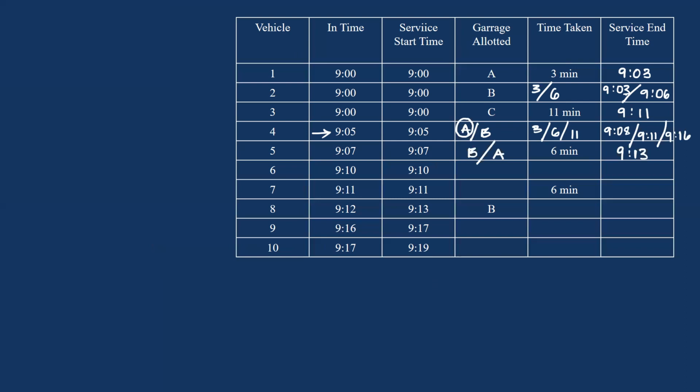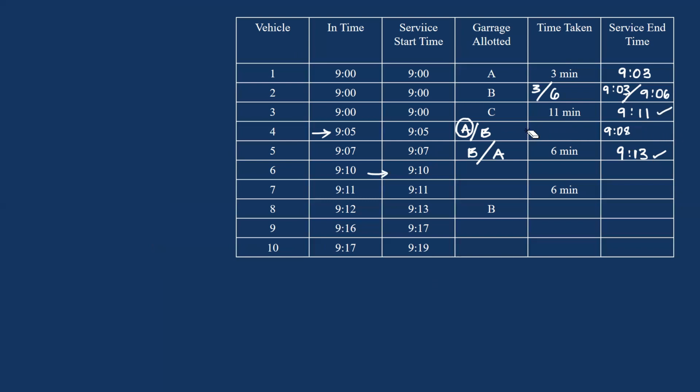Now we have one more vehicle entering at 9:10, and the service starting time is 9:10. So at 9:10, one of the garages is free. So it cannot be this, and it cannot be this. So I can say that the garage to which the fourth vehicle was allotted was free at 9:10.